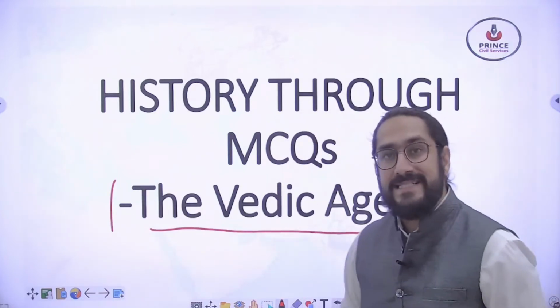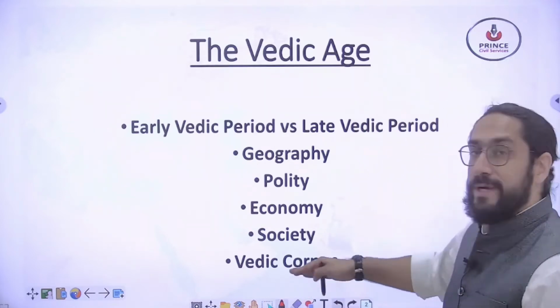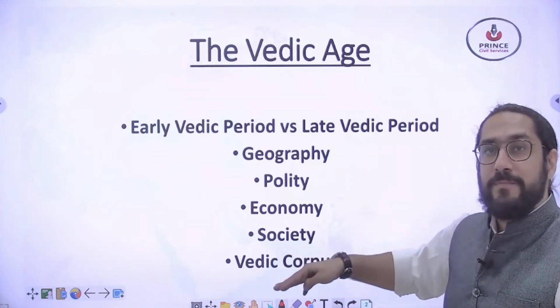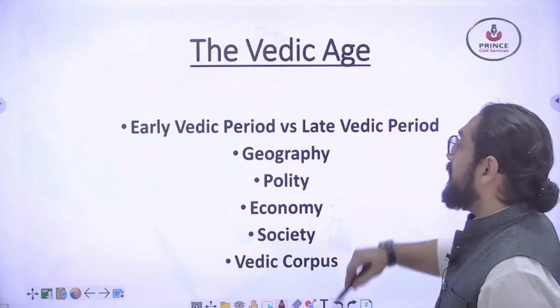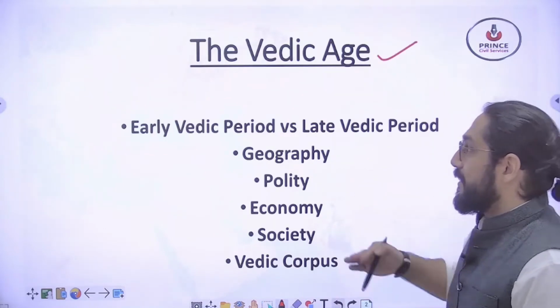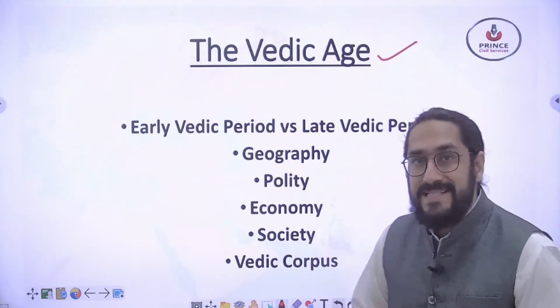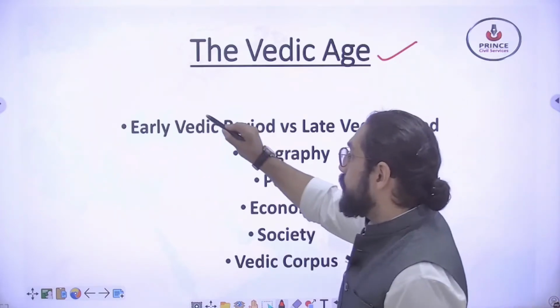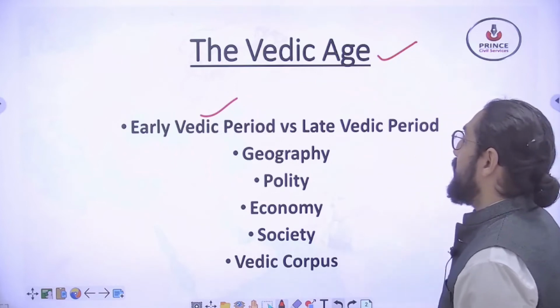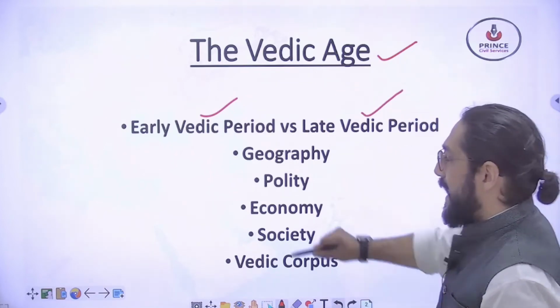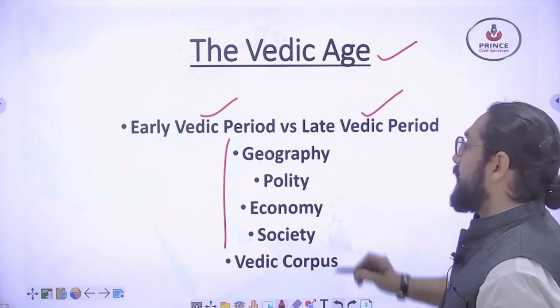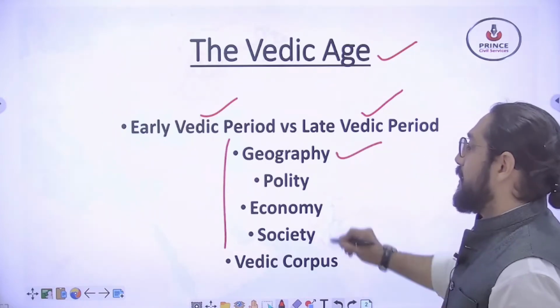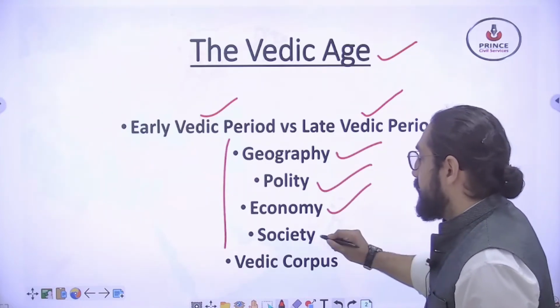Before I start, let's have a quick review of what you have to learn from the Vedic Age. Whenever you are reading about the Vedic Age, please have a comparative perspective. You have to compare the early Vedic period and the later Vedic period: geography, polity, economy, society.